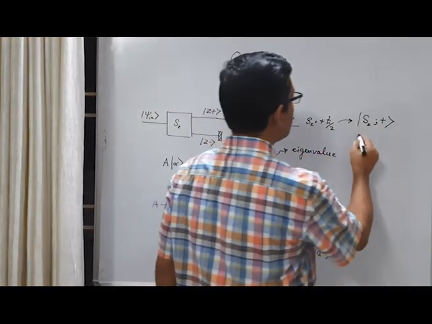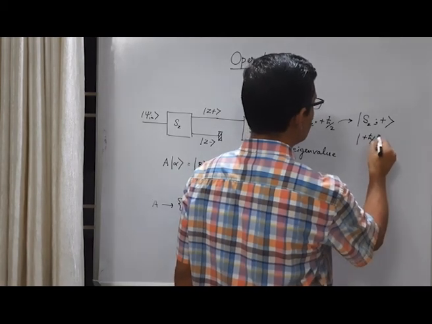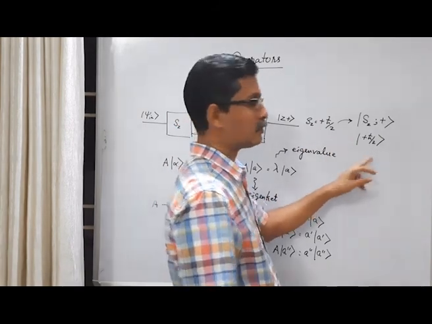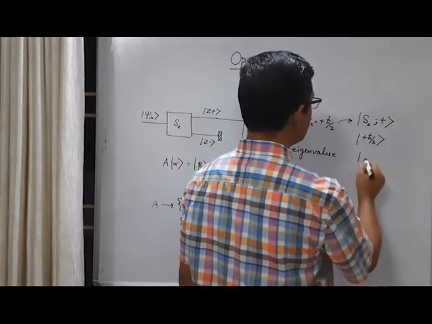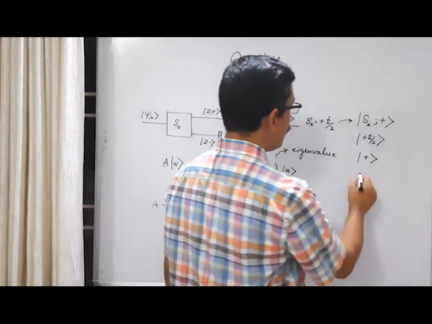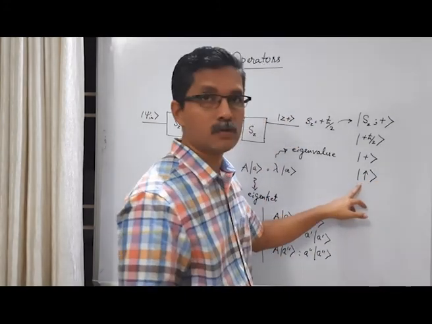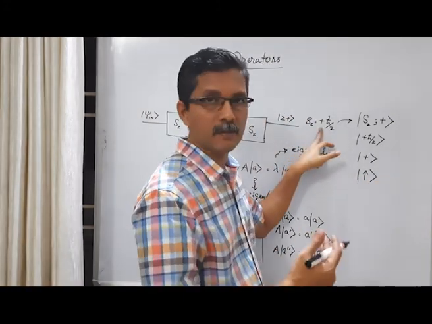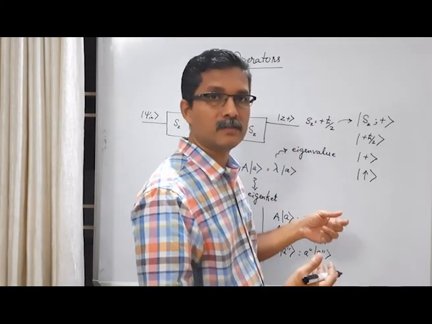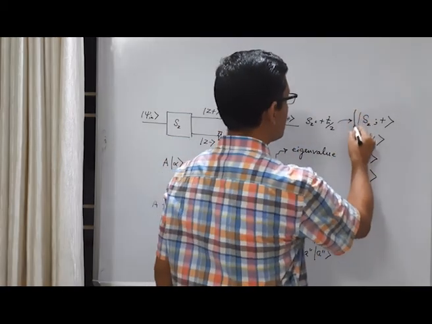Or you can write simply ket plus h cross by 2. The eigenvalue is plus h cross by 2, so the eigenket is ket plus h cross by 2, or simply ket plus, or like this. That means it corresponds to upspin. This is also called the upspin state. Sz equal to minus h cross by 2 state is called a downspin state.